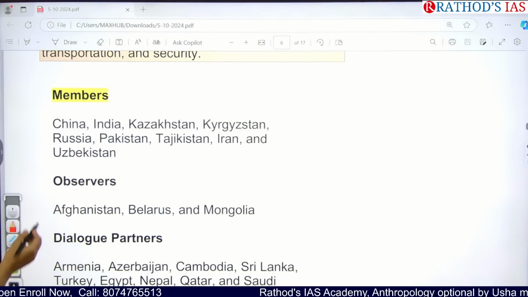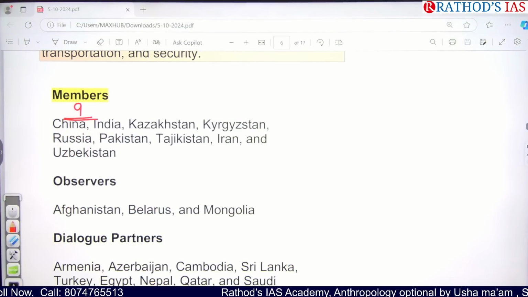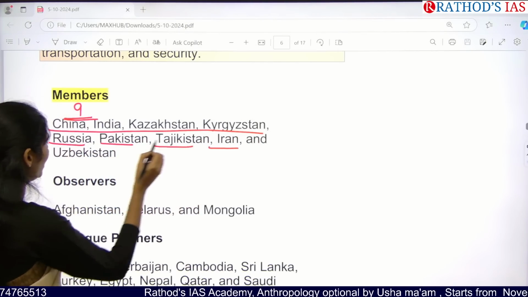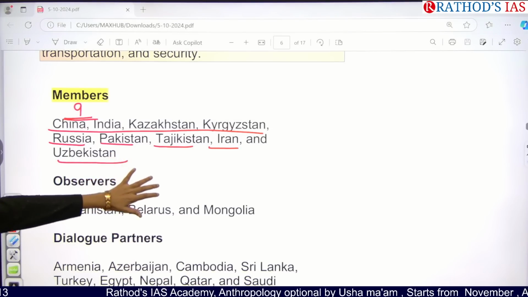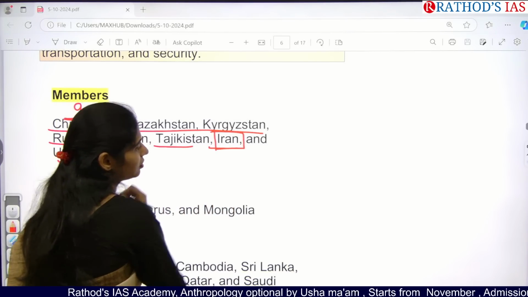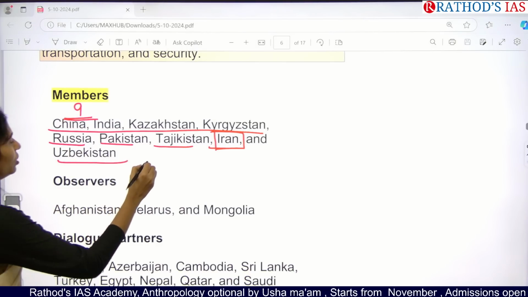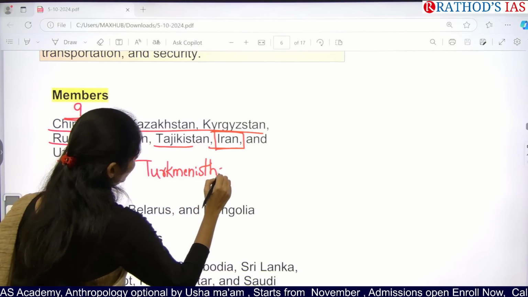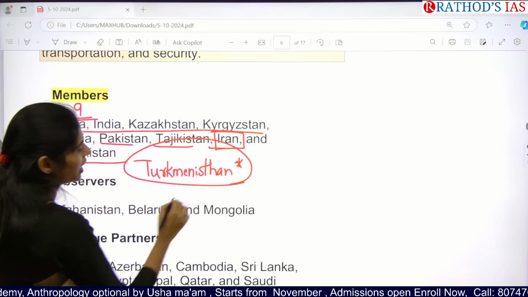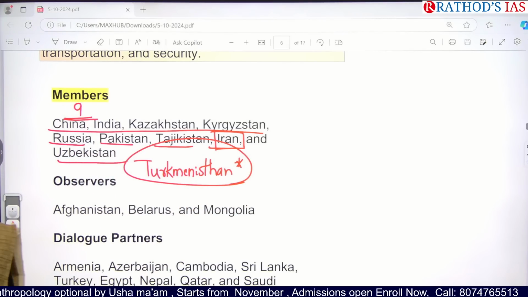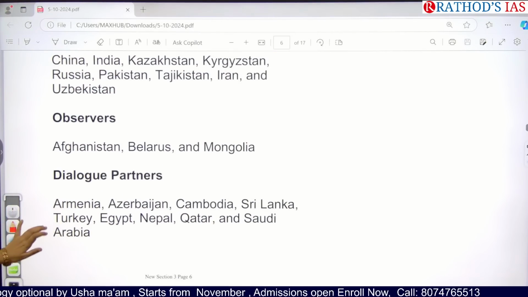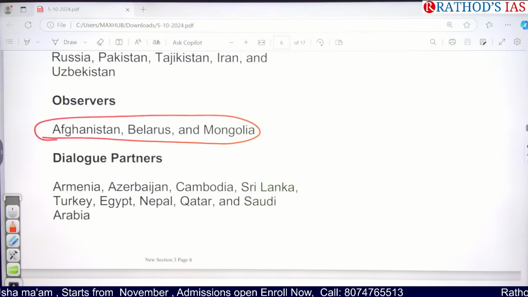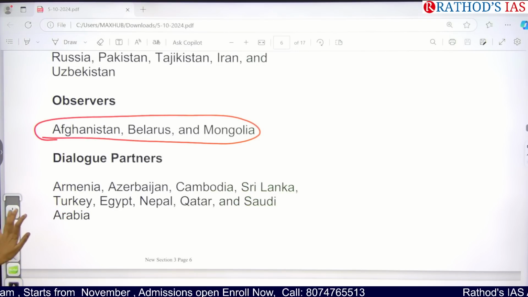And as of now, we have 9 full-time members: China, India, Kazakhstan, Kyrgyzstan, Russia, Pakistan, Tajikistan, and Iran. And next one is Uzbekistan. The recently added member is Iran. And Turkmenistan is not part of it. You have to remember this. Turkmenistan, which is a Central Asian country, is not part of the Shanghai Cooperation Organization. And who are the observer nations? We have Afghanistan, Belarus, and Mongolia. On this also you can get a question. And there is no need to remember the dialogue partners.